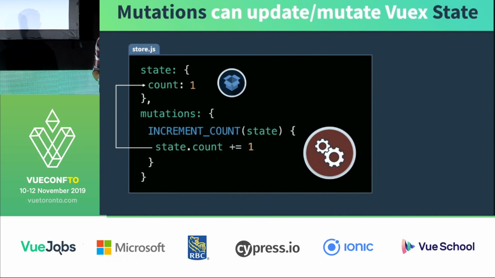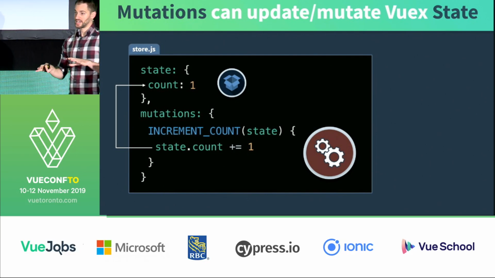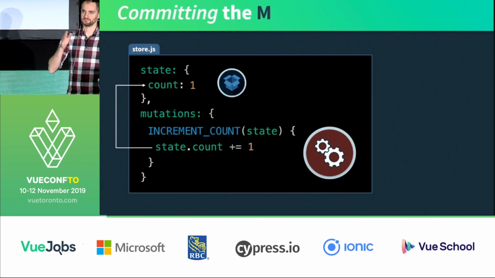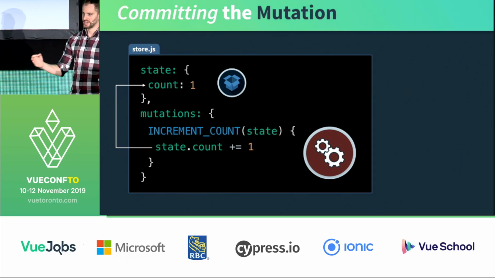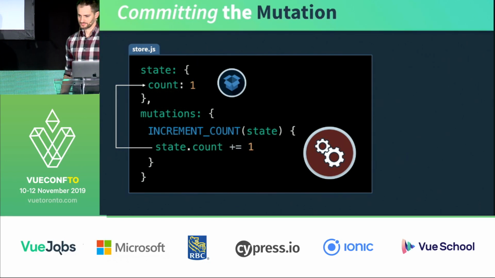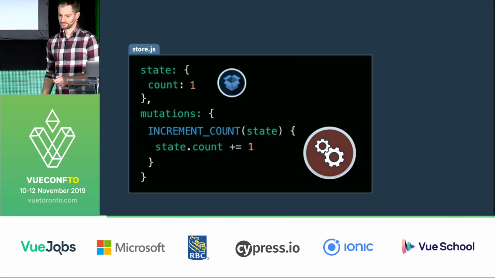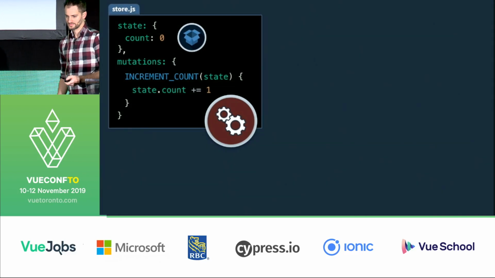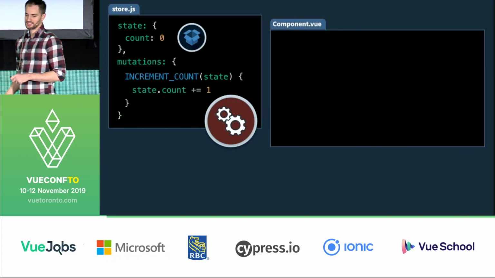So from the Vuex vernacular, by the way, we commit mutations, we dispatch actions. We'll get to that in just a minute. So how do we actually commit the mutation from the component? In this case, we would write a method.